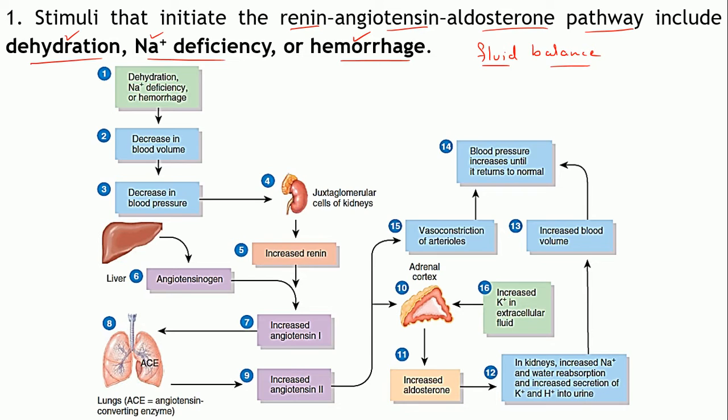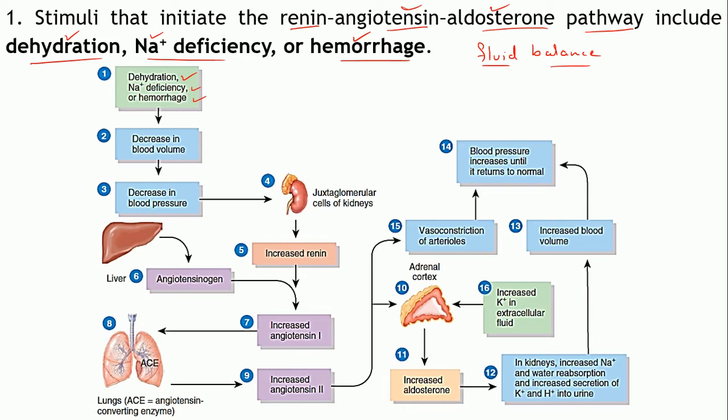So, in order to bring it back to normal and maintain homeostasis within the body, this system plays a very important role: the renin-angiotensin-aldosterone pathway, or simply the renin-angiotensin system, RAS. But it also involves the release of aldosterone, which is why this system is also known as the renin-angiotensin-aldosterone pathway.